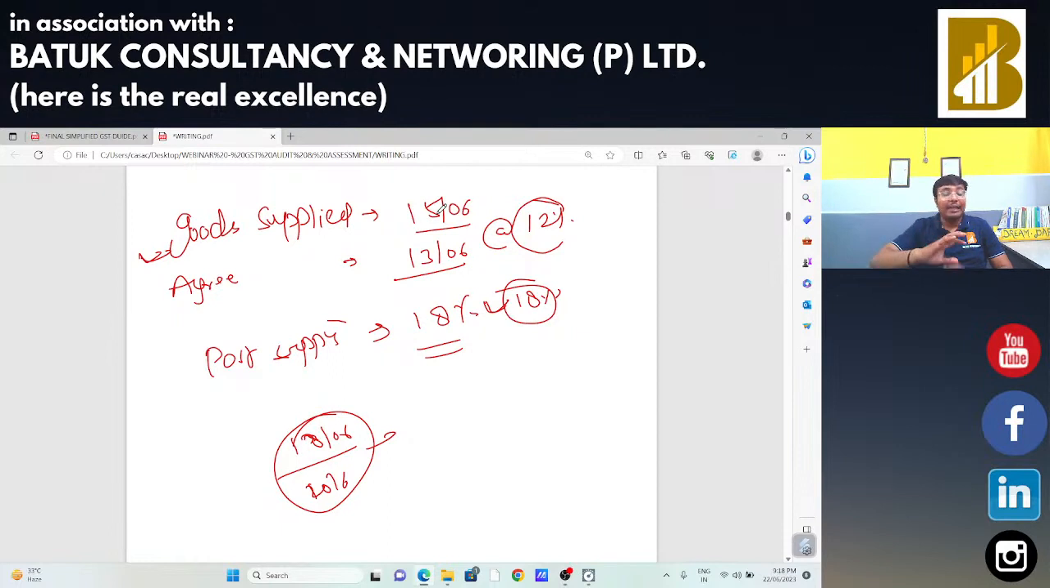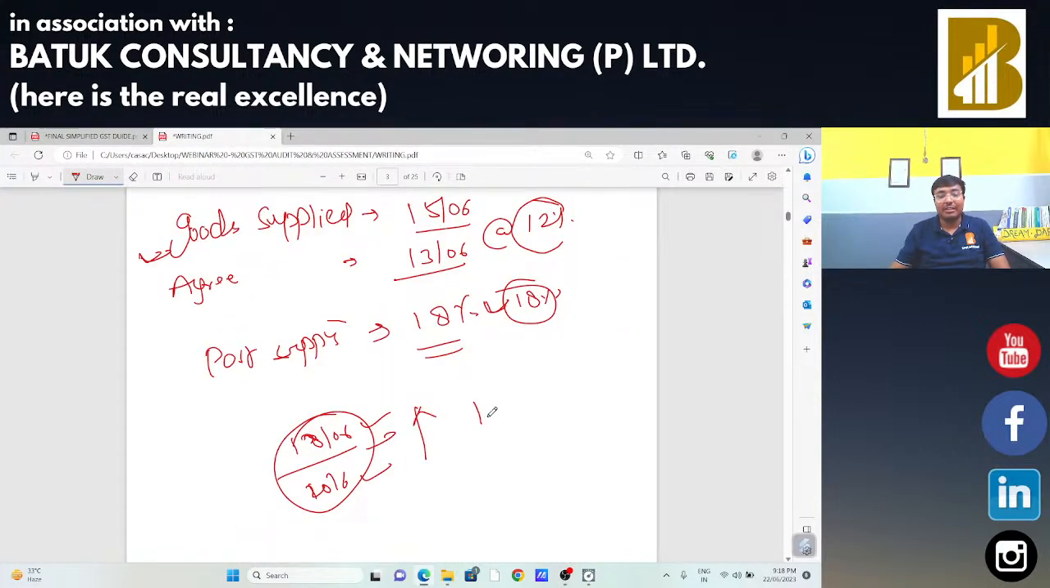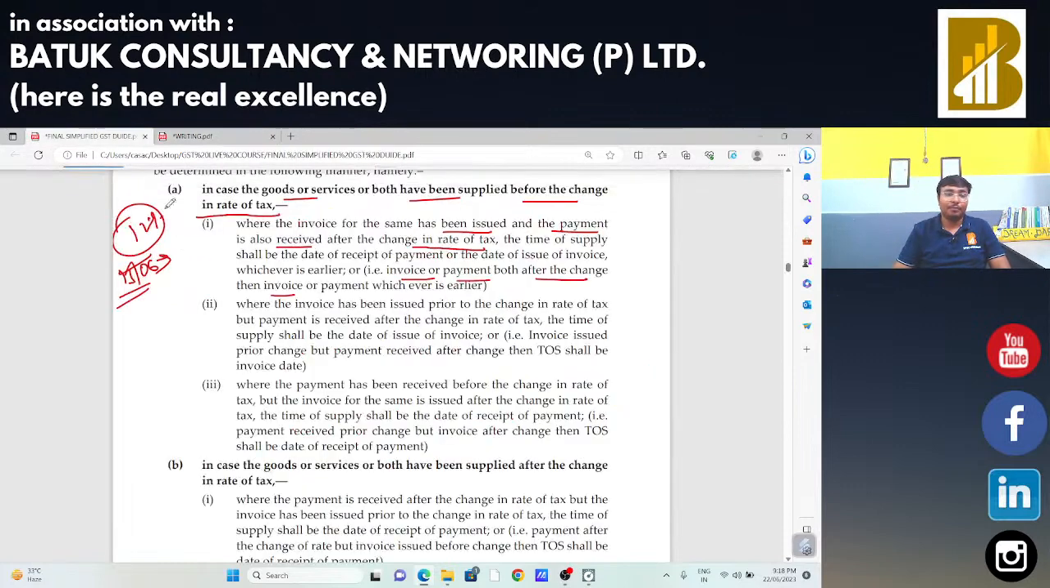We can identify thousands of revenue leakage in that case very easily. So we need to check the things. In that case, if the change in rate of tax is post supply, अगर invoice और payment दोनों ही बाद में हैं, in that case, time of supply will be of invoice or payment whichever is earlier, that is 18th June, 20th June, whichever is earlier, that is 18th June will be time of supply, and GST rate should be charged 18%, not 12%.